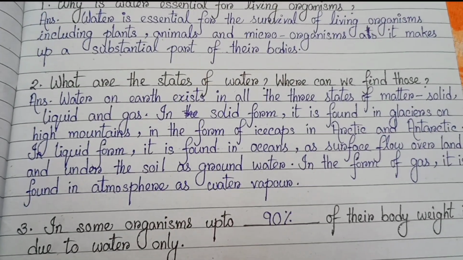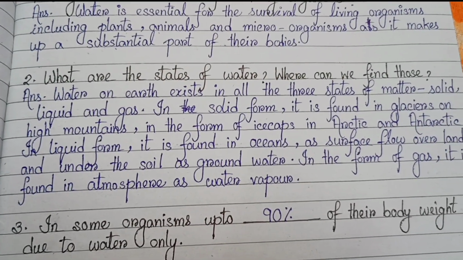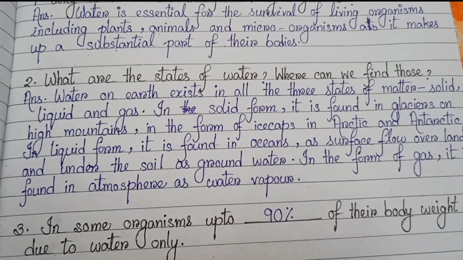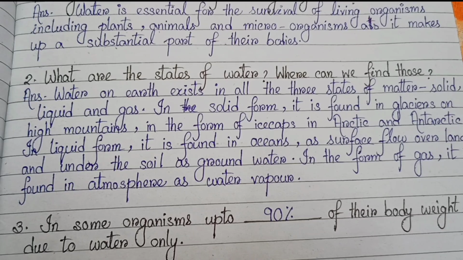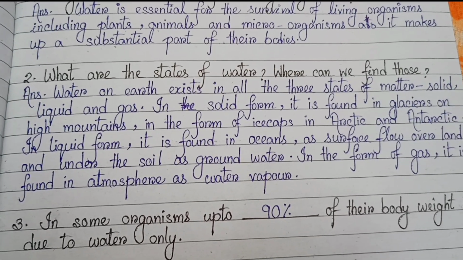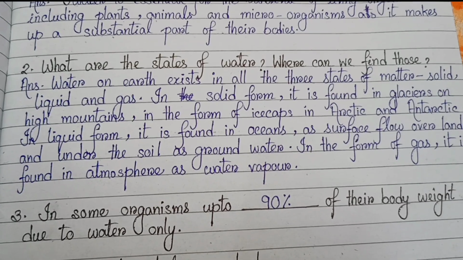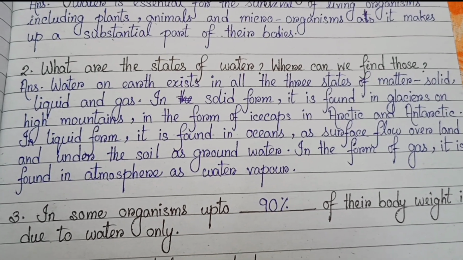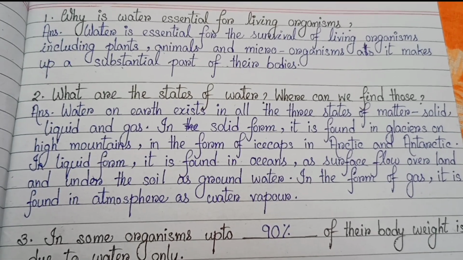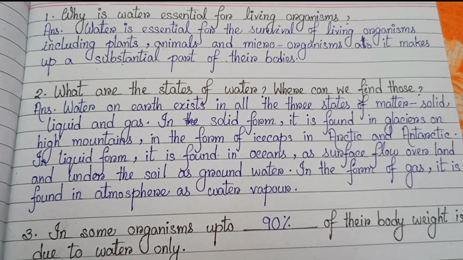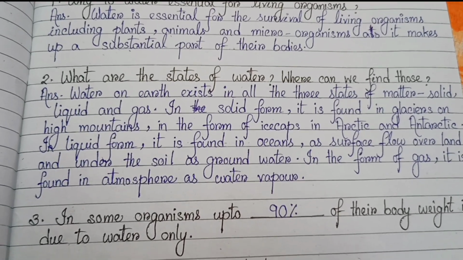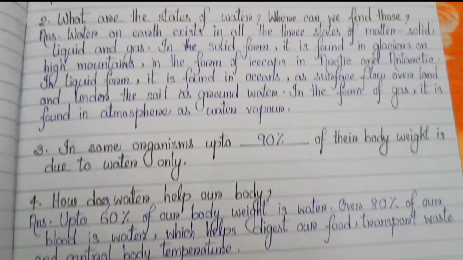Number 2. What are the states of water? Where can we find those? Water on earth exists in all the three states of matter: solid, liquid and gas. In solid form, it is found in glaciers on high mountains, in the form of ice caps in Arctic and Antarctic. In liquid form, it is found in oceans, as surface flow over land and under the soil as groundwater. In the form of gas, it is found in the atmosphere as water vapor.